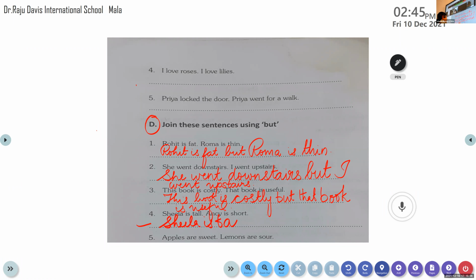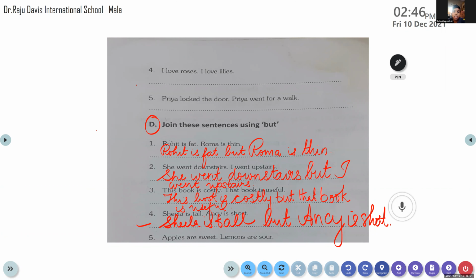Come on, say the answer. Sheila is tall. We have to join the sentence using the conjunction but. So how are we going to join? Here we are talking about two different ideas, two opposite ideas. One is tall and the other one is short. So, but, is short. Yes, but Ansi is short. Very good. Ansi is short. Come on, all of you, please do write it.